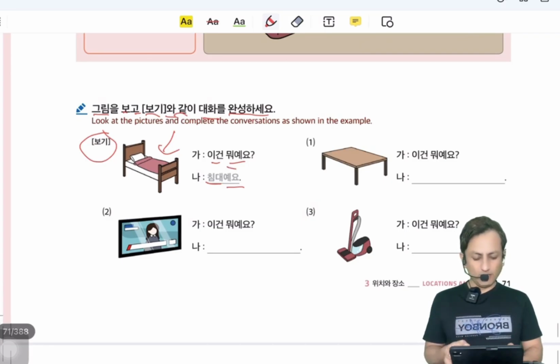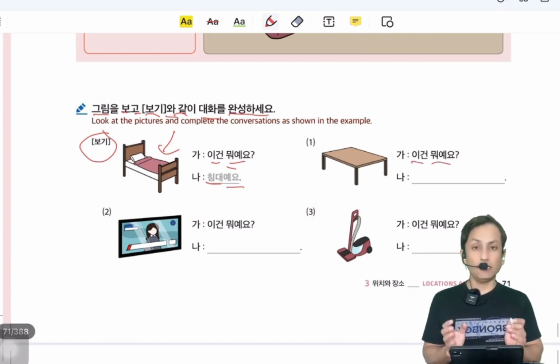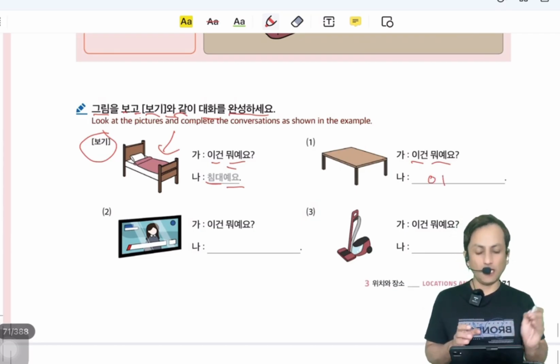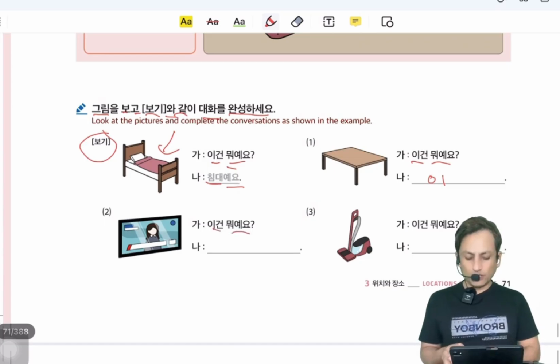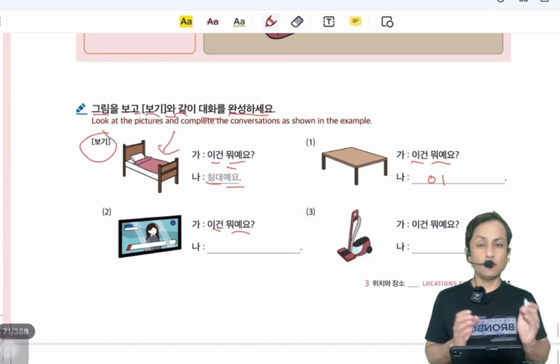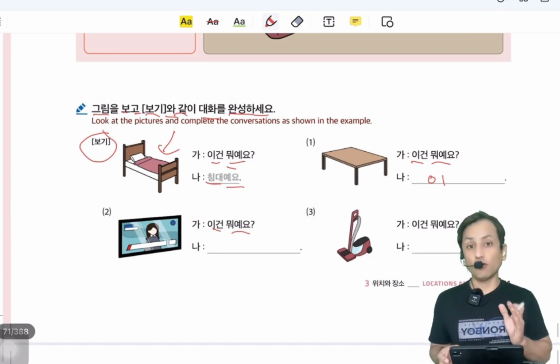Now in number 1, 이건 뭐예요? What is this? This is 식탁. 식탁 and the last letter is consonant. 식탁이에요. You will add 이예요. Number 2, 이건 뭐예요? What is this? Television. The last letter is nian. Nian is a consonant.